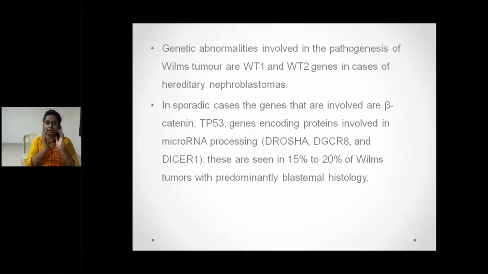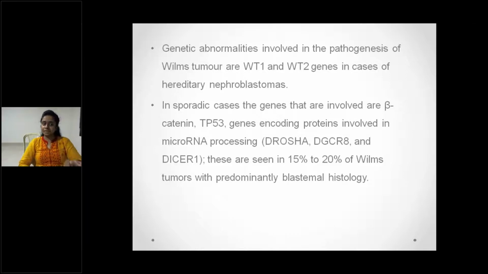You know, DICER1 is an enzyme required for the production of microRNAs, from pre-microRNA to microRNA. In the first chapter, cell as an individual unit, you read about microRNAs. These microRNAs act like a switch deciding whether the messenger RNA should be translated or not.